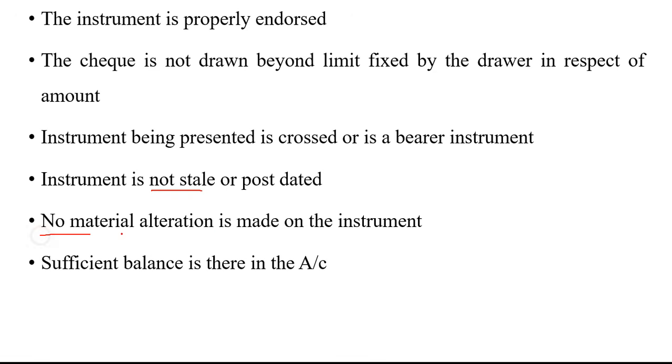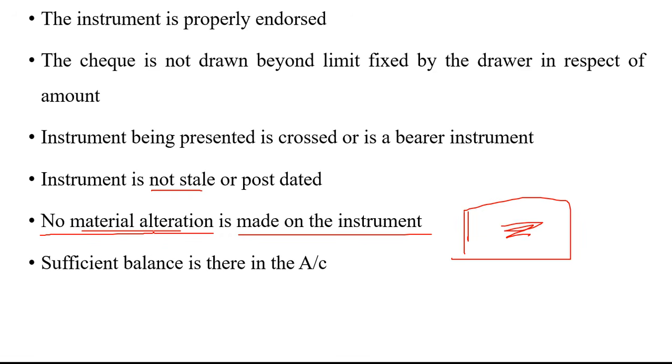Now no material alteration is made on the check. The paying banker should check whether the check is free from all alteration. Material alteration means overwriting. The signature is overwritten. So there should be clear and proper handwriting on the check. There should not be any changes made on the check. That is called material alteration. Overwriting should not be there on the check. And last, sufficient balance should be there in the account.